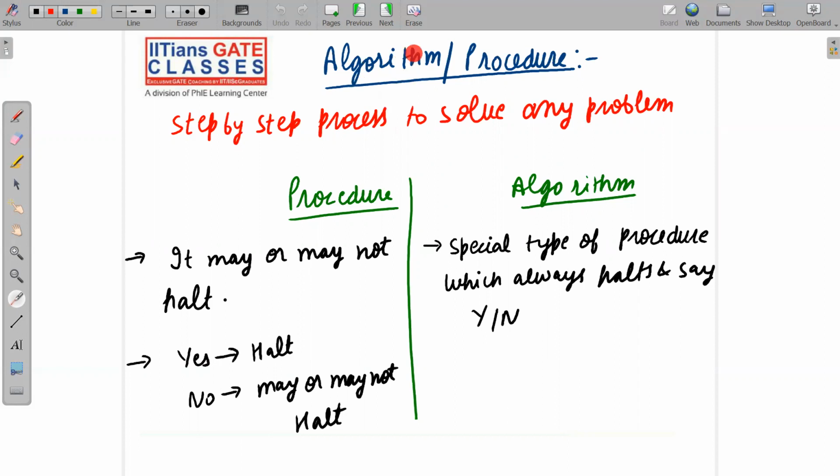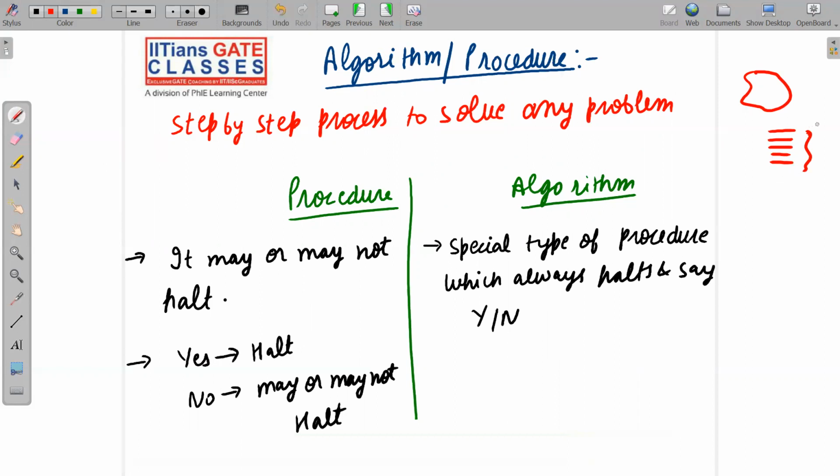You have already studied the definition of algorithm in the data structures and algorithms subject, and we simply say that it is nothing but a step by step process to solve any problem. We have a problem, and to solve this problem we write some step by step process, that is known as an algorithm, or you can say a procedure.